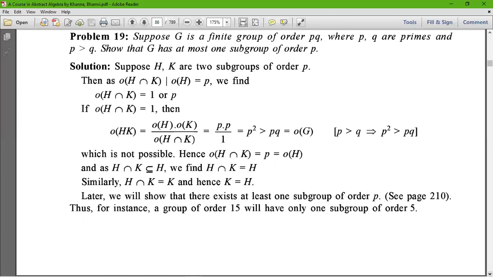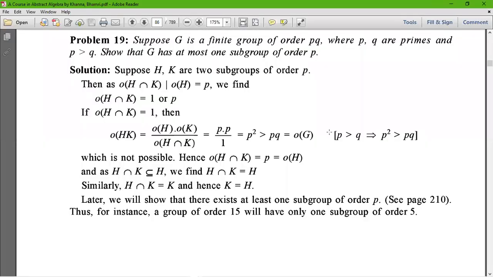Hence, the order of H intersection K is equal to P, which is the order of H. And as H intersection K is a subset of H, we have H intersection K equals H. Similarly, H intersection K equals K, and hence K equals H. Thus, we can say that there exists at most one subgroup of order P. For instance, a group of order 15 will have only one subgroup of order 5, as shown in the previous example. Now, this is the topic of subgroups.